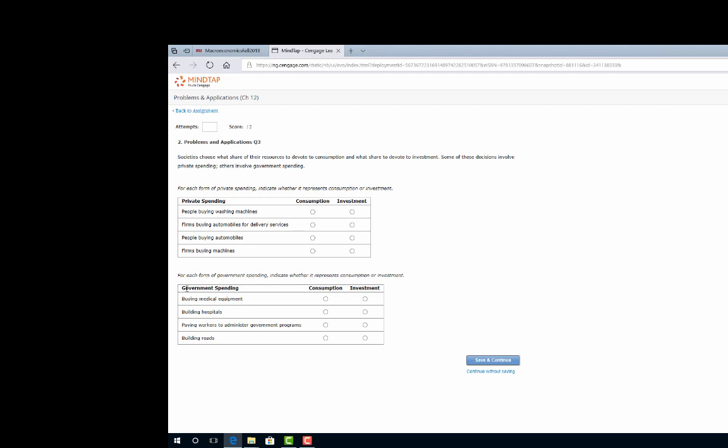On this part here, it says, for each form of government spending, indicate whether it represents consumption or investment. It seems a little bit weird how they've done this, but remember, we have consumption plus investment plus government spending plus net spending by foreigners. So this question is all about government spending, but all they're trying to get you to think about is whether it would be a type of spending like we as consumers would be doing, or as firms would be doing. That's how you want to approach that question, and then I think you should be okay with that. Okay, we'll continue on.